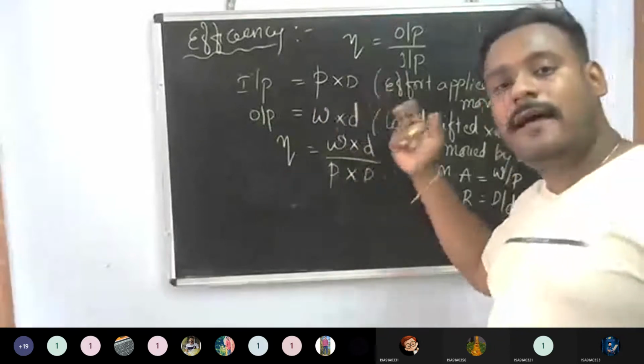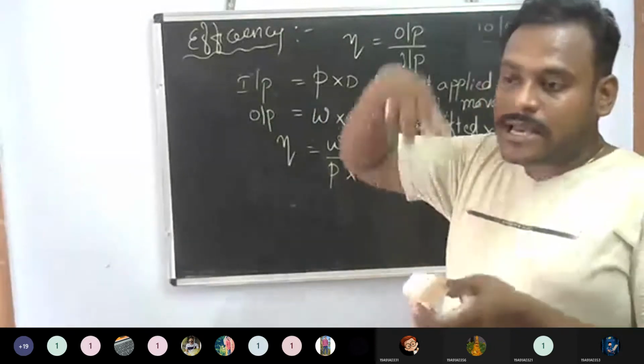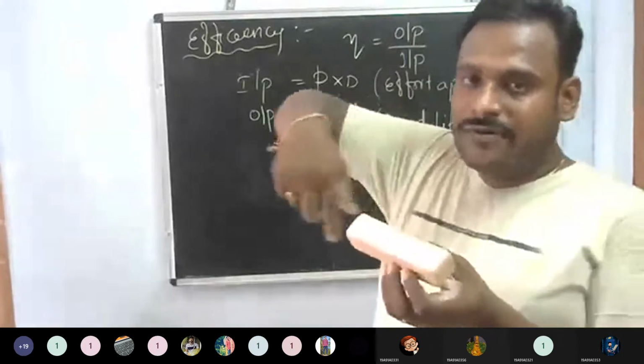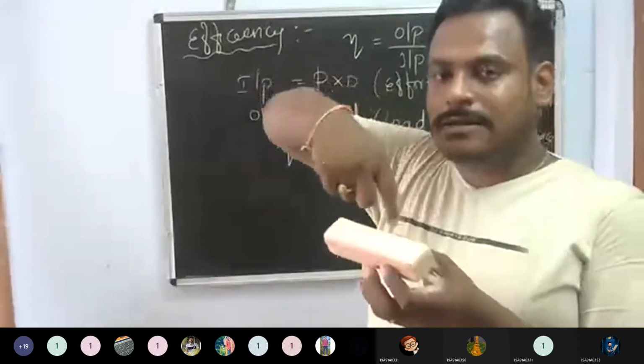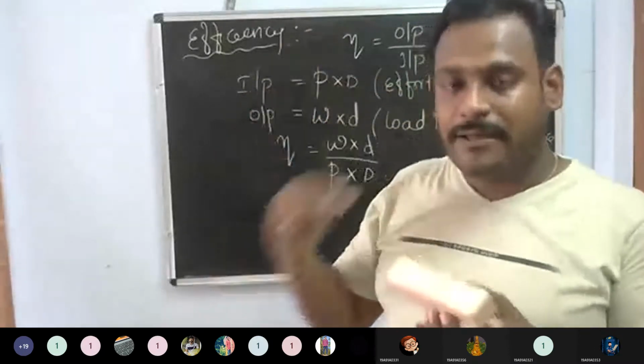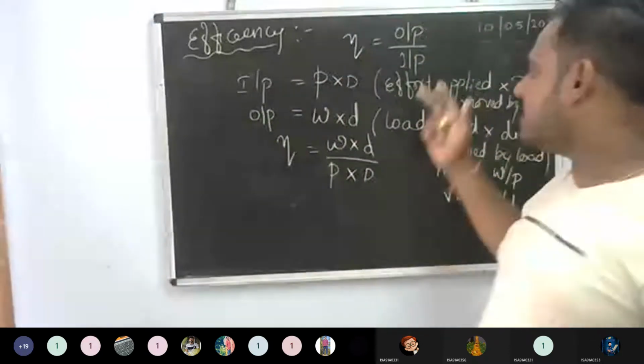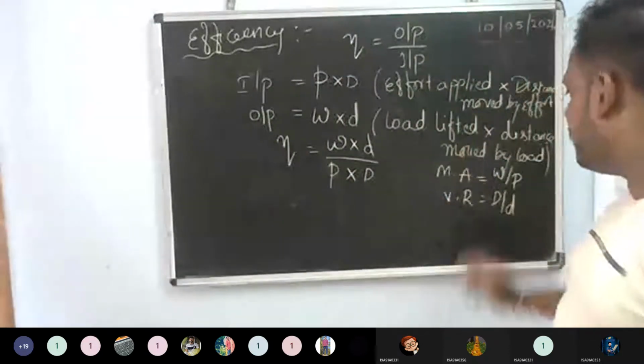In a screw jack, if the turning screw moves in one rotation, that is the effort applied, then the load will be lifted up. That is the condition for the velocity ratio D by d.